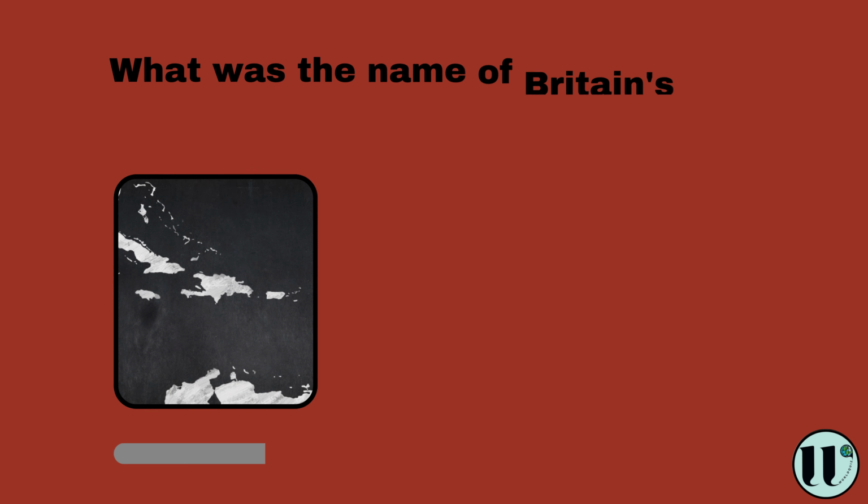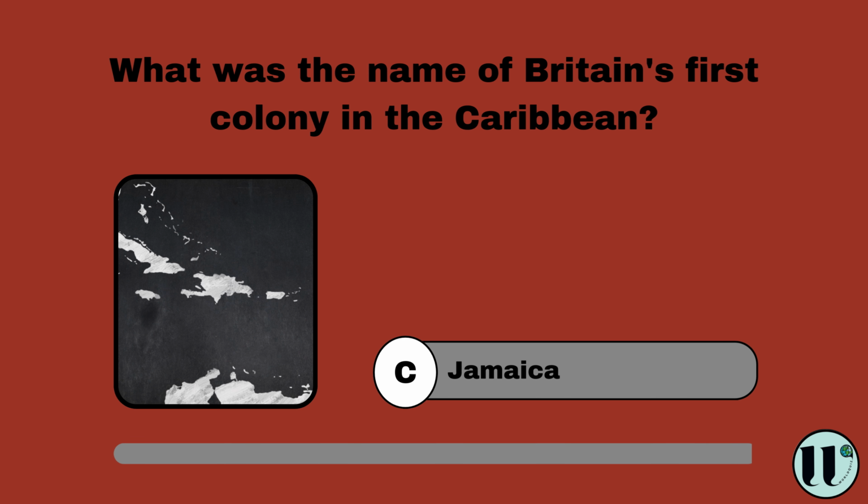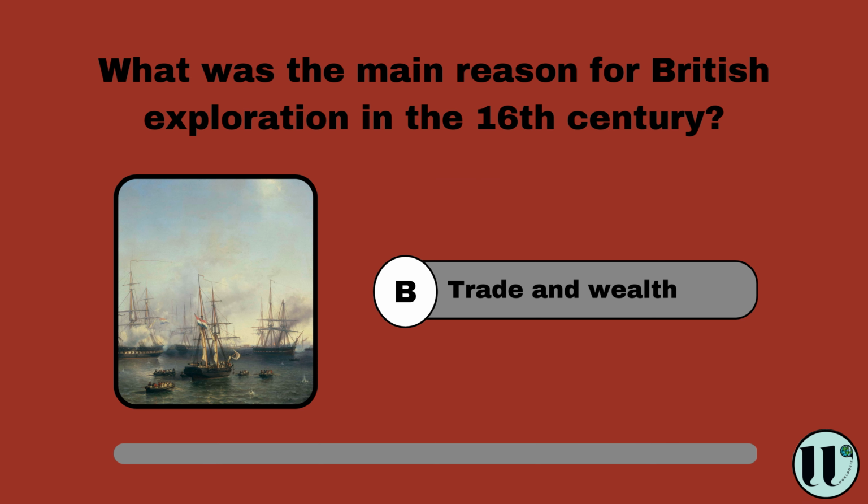What was the name of Britain's first colony in the Caribbean? Barbados, Trinidad, Jamaica. Jamaica. What was the main reason for British exploration in the 16th century? Scientific research, trade and wealth, religious freedom. Trade and wealth.